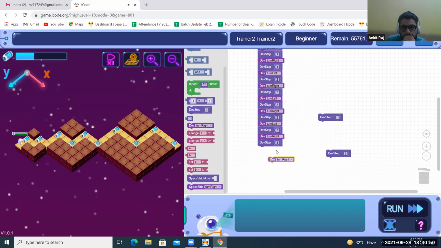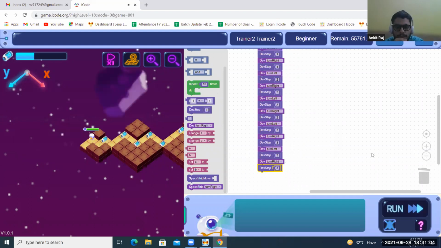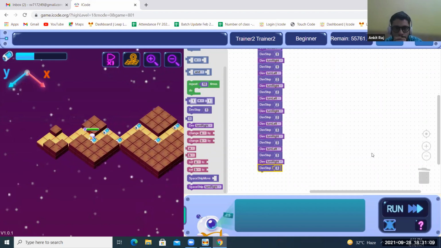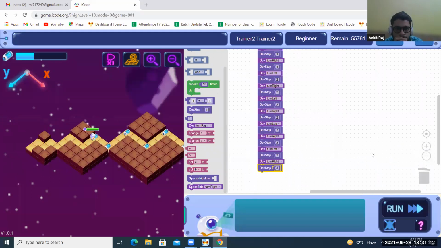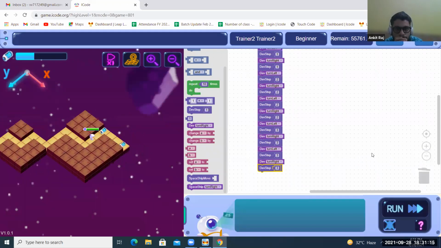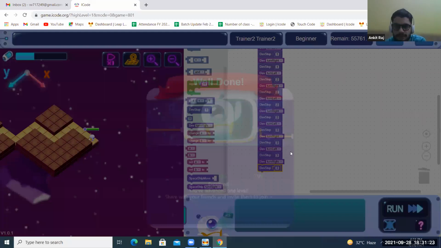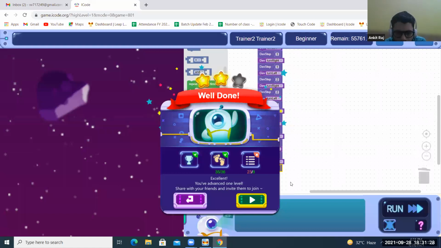Right three steps, left three steps. Again, right three steps. Just see for this right now, if it is correct, and then see where to minimize it. Okay, this is fine. Now we'll see how we can minimize it. Code is big, right? Obviously, it's big.